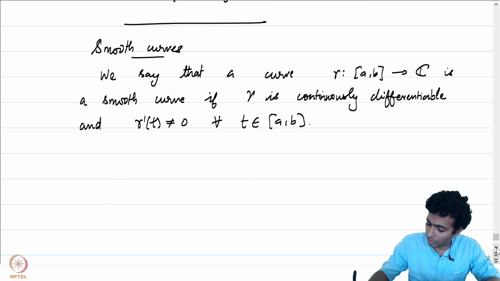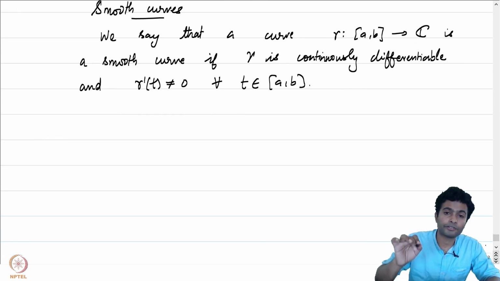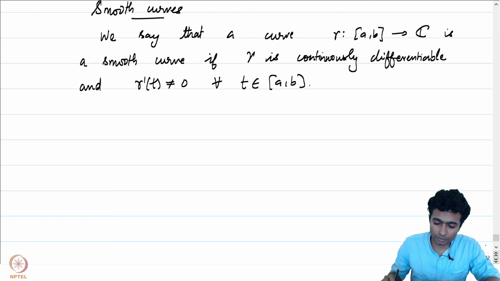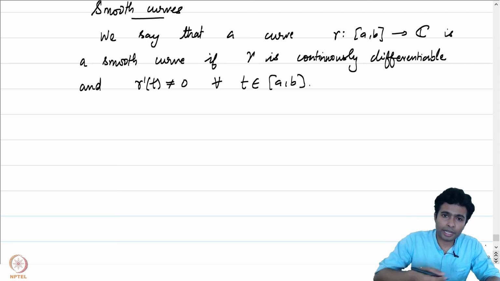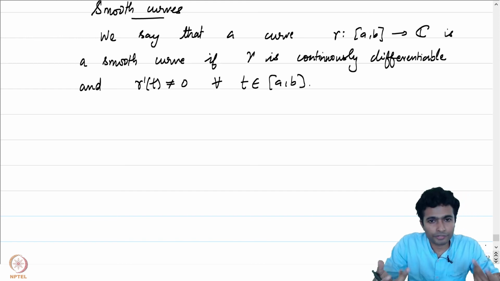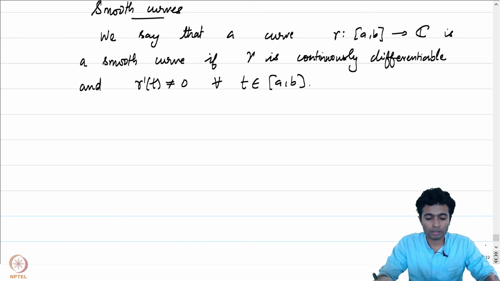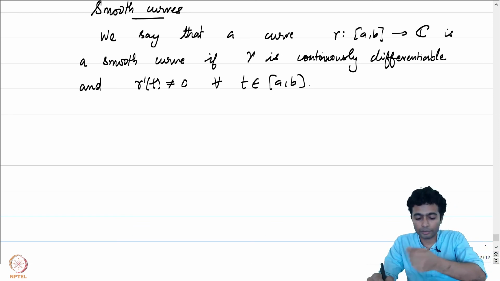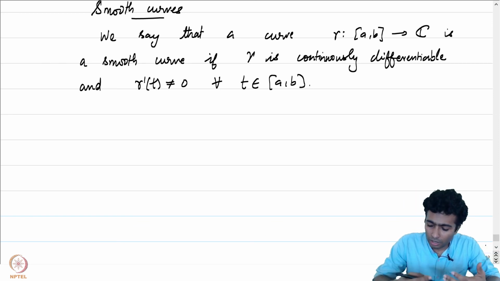This is a very specific notion being defined for curves. So the straight line path, for example, is a smooth curve. Most of the curves we have actually encountered are smooth curves. In fact, we were writing down the equation of the circle. That's a smooth curve.